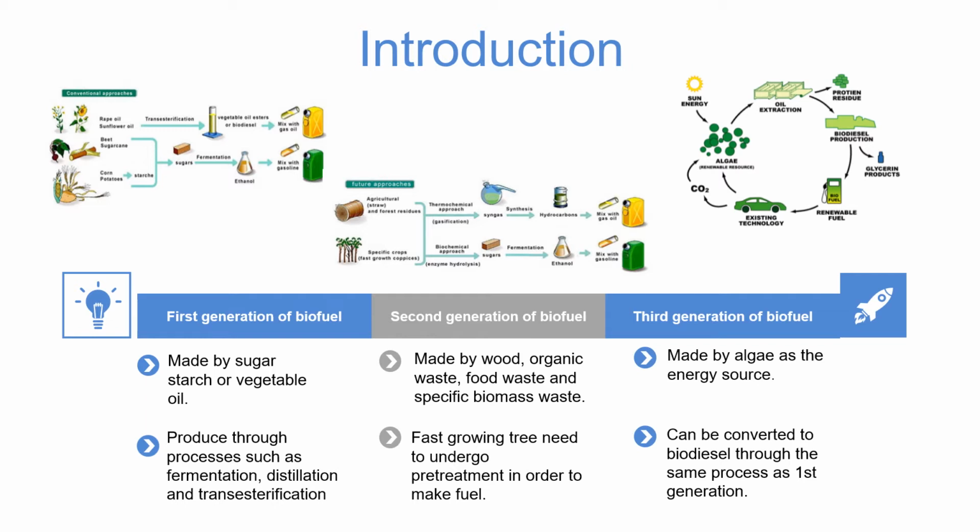The third generation biofuel is specially engineered crops such as algae as the energy source. These algae are grown and harvested to extract oil within them. The oil can then be converted into biodiesel through a similar process as first-generation biofuel, or it can be refined into other fuel as replacement to petroleum-based fuel.